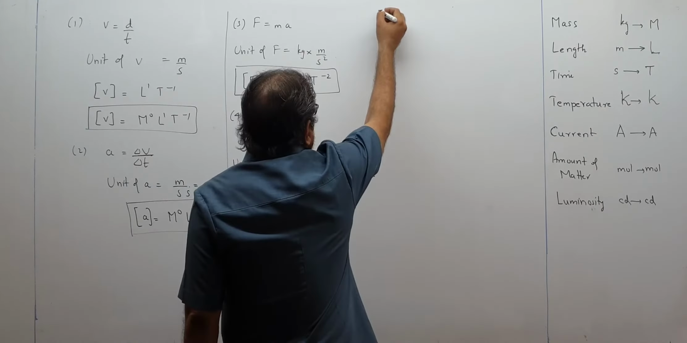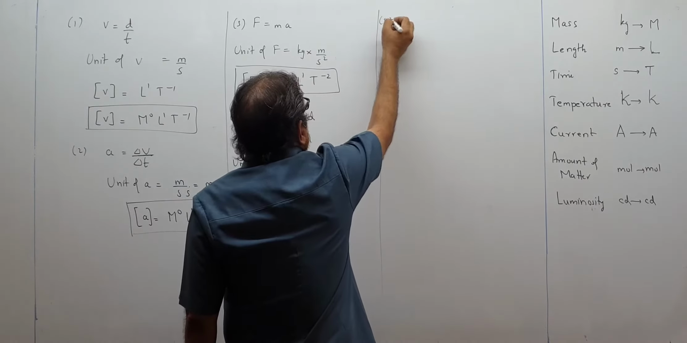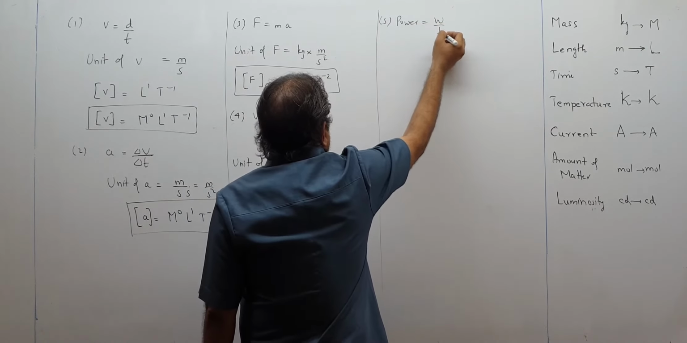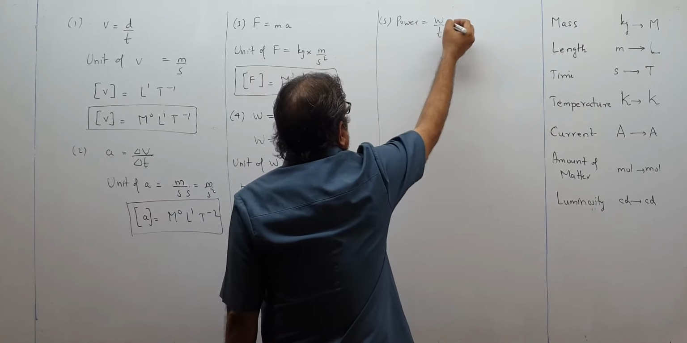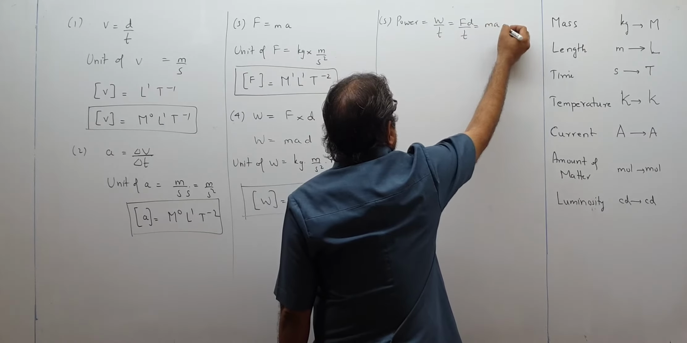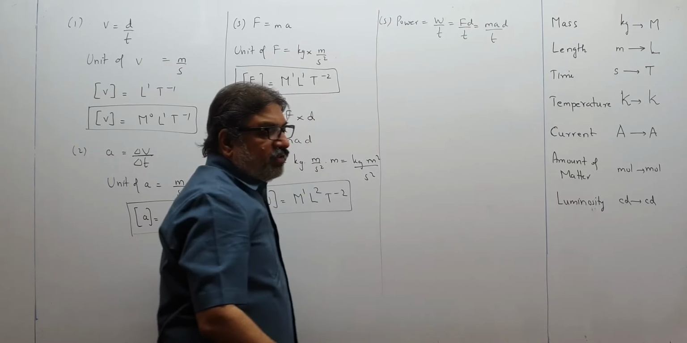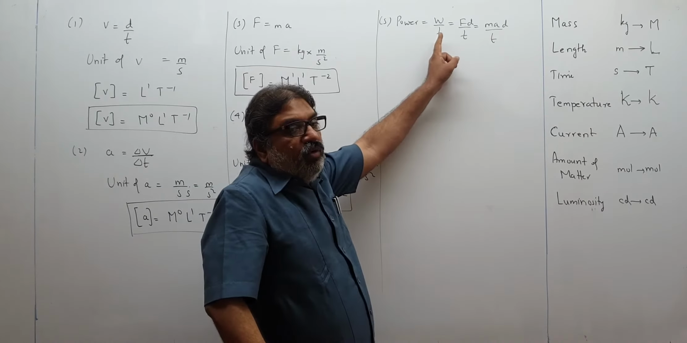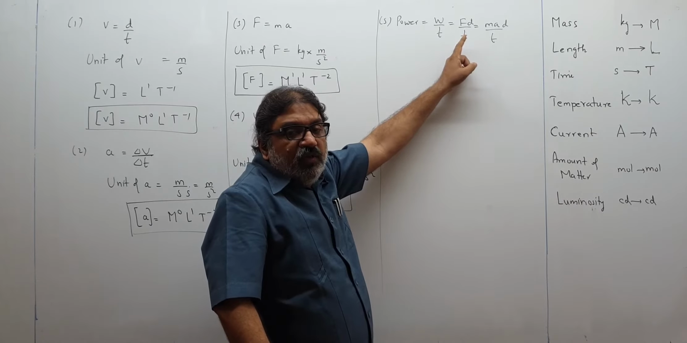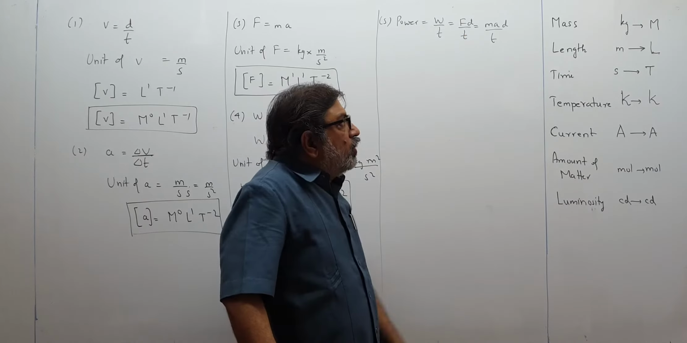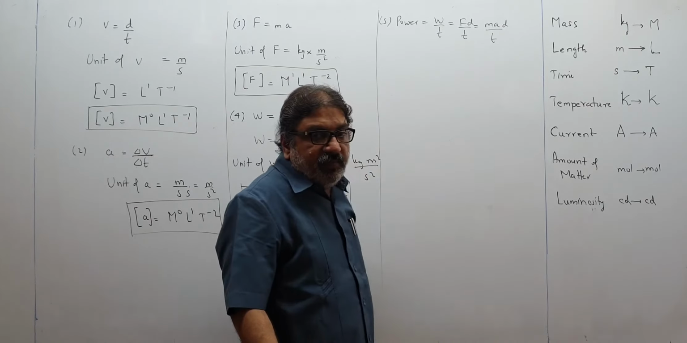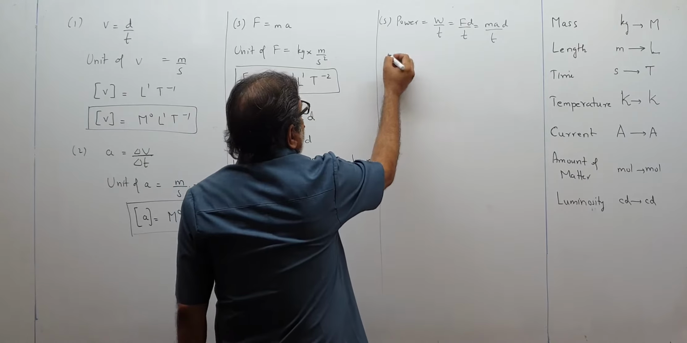Then fifth, we know that power is work upon time. Work is force into displacement upon time. Force is mass into acceleration upon time. You can think like this, children. If you don't remember the unit of W, then think work is force into displacement. If you don't remember the unit of force, write ma into d. Now you know mass will be kilogram, acceleration you know meter per second square, this will be meter, this will be second. So the unit of power.